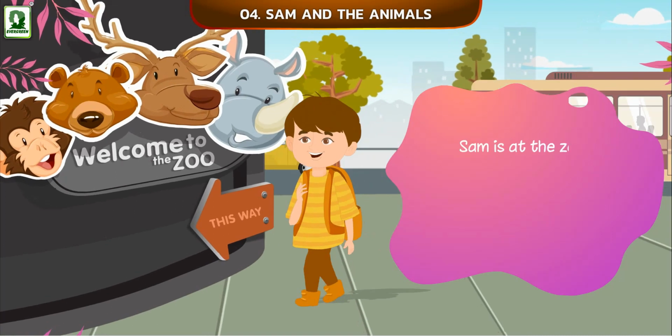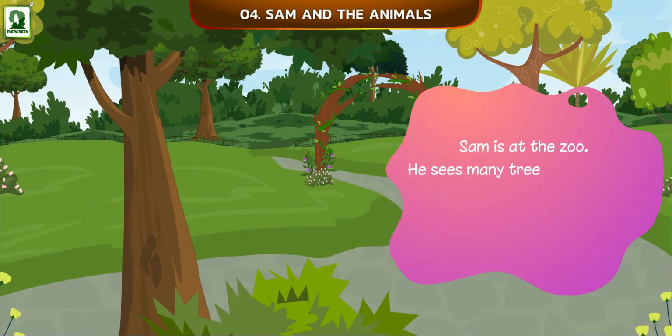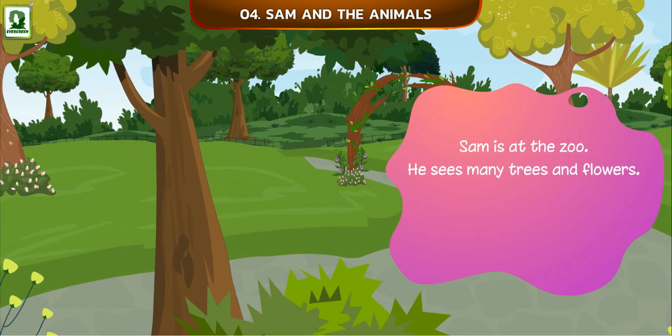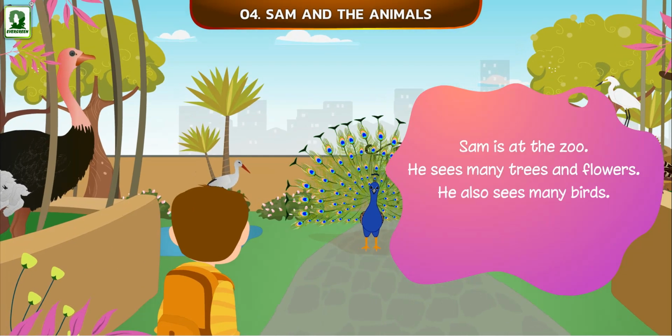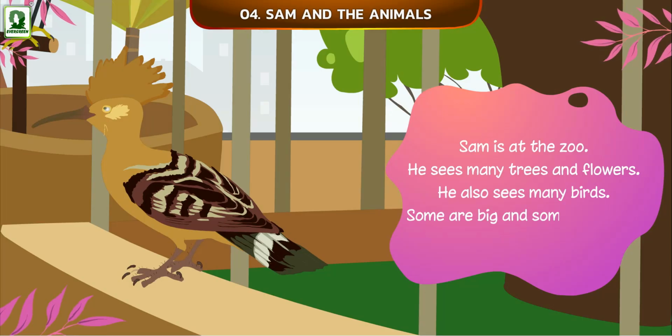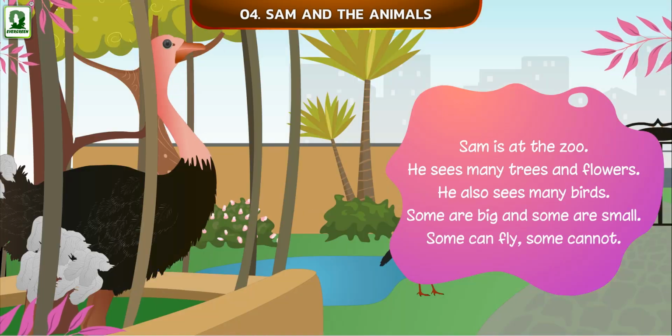Sam is at the zoo. He sees many trees and flowers. He also sees many birds. Some are big and some are small. Some can fly, some cannot.